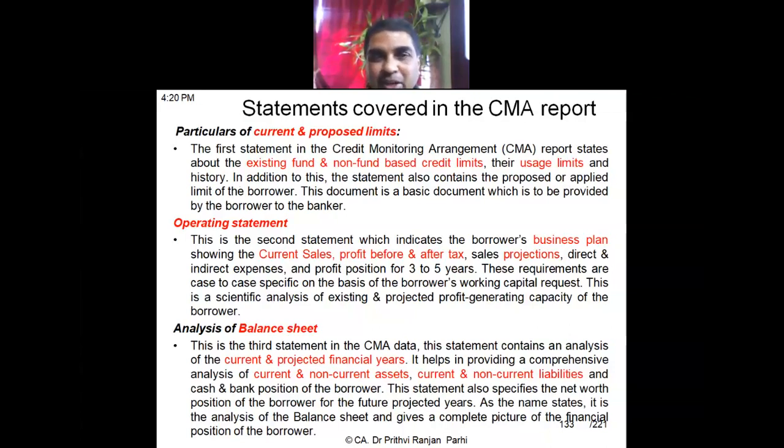Suppose there is a big contract, and for participating in the contract tender, you have to deposit 10 lakh rupees. So one option is that you deposit 10 lakh rupees, or there is a possibility that you may deposit a bank guarantee.